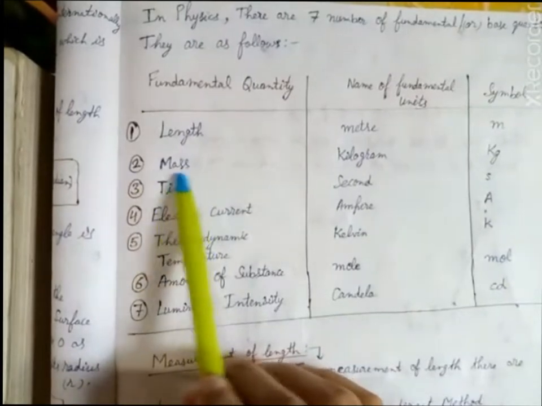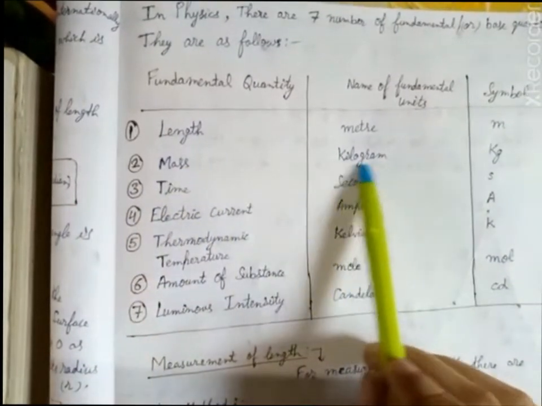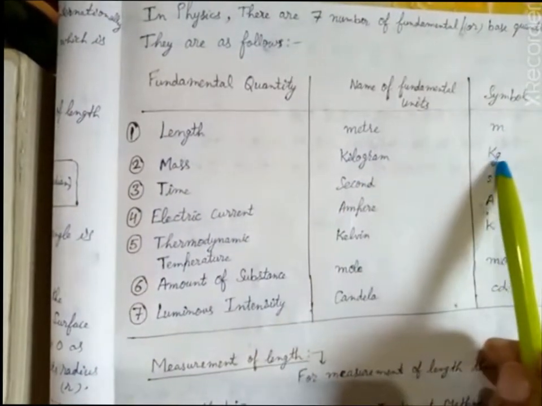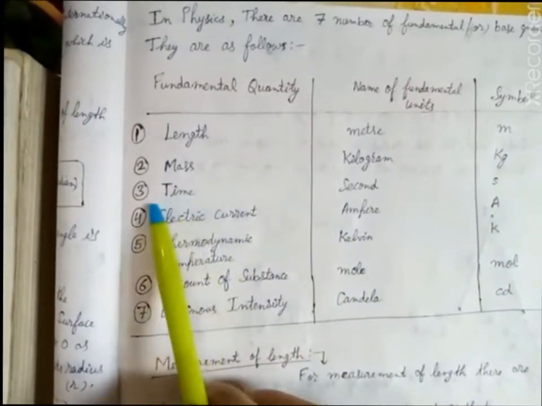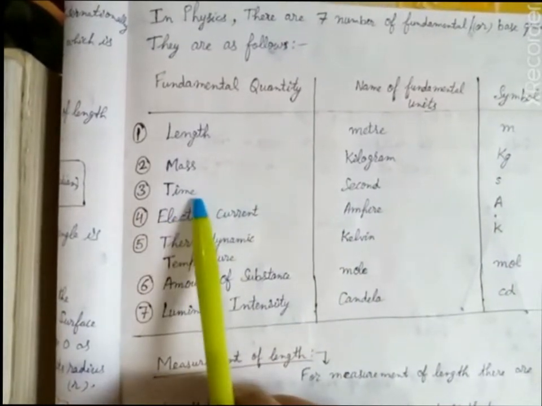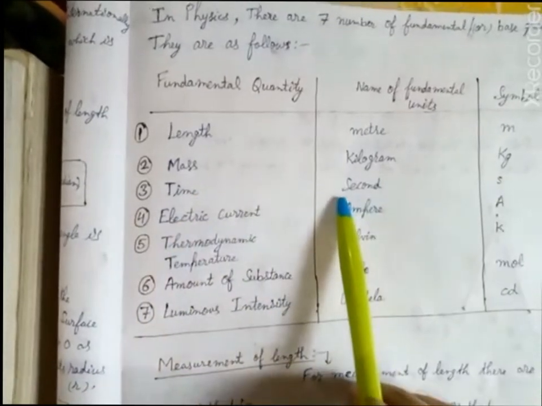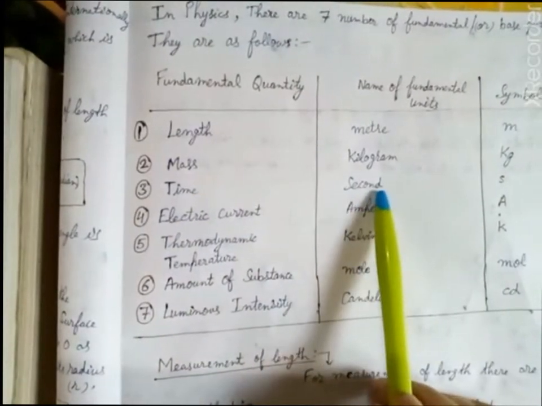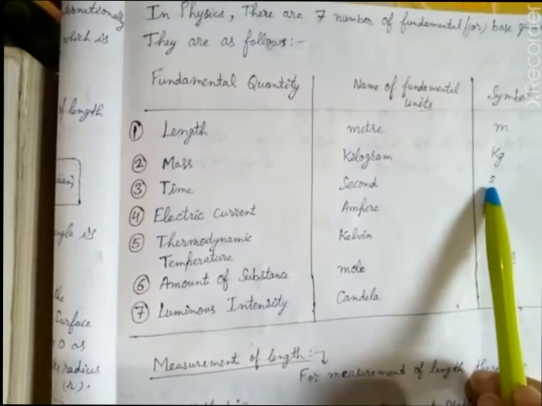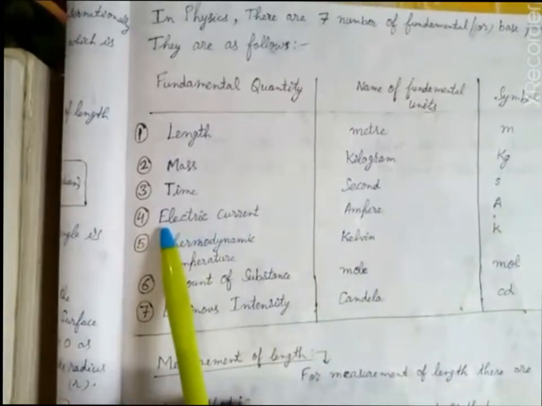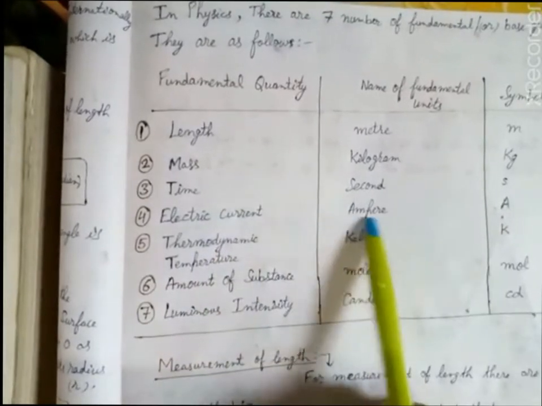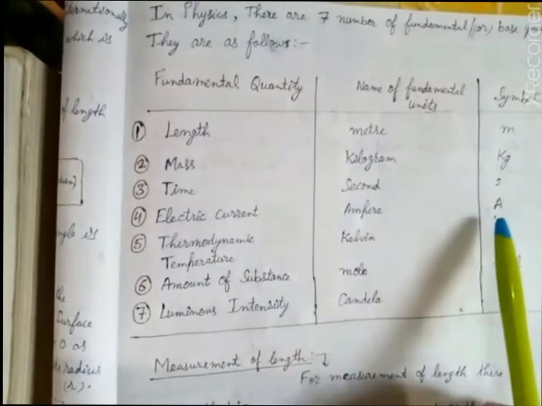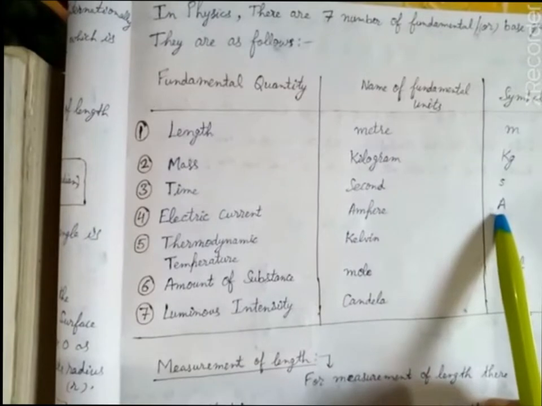Second fundamental unit is mass. Its unit is kilogram and symbol is kg. Third fundamental quantity is time, and its fundamental unit is second and it is given by the symbol small s. Fourth fundamental quantity is electric current. Its fundamental unit is ampere and its symbol is capital A.